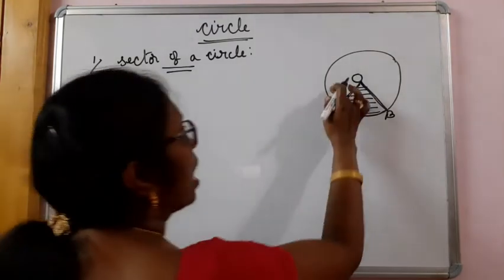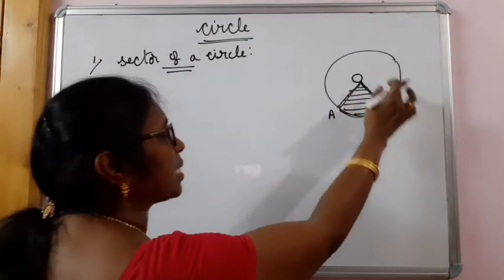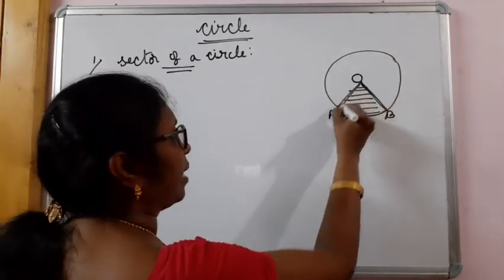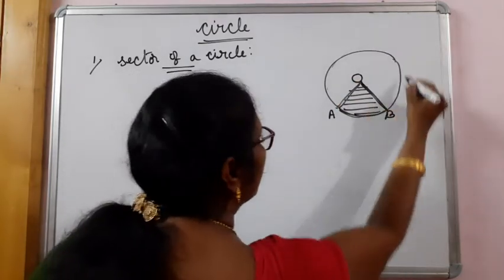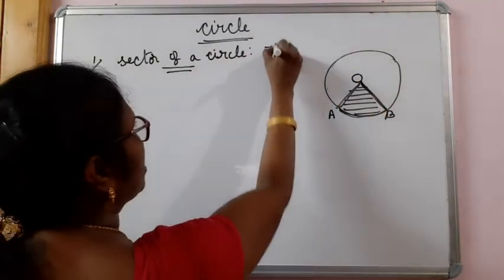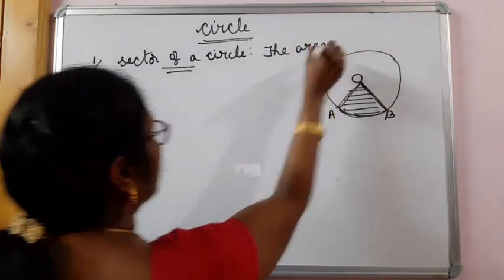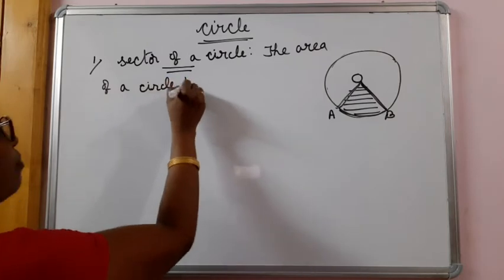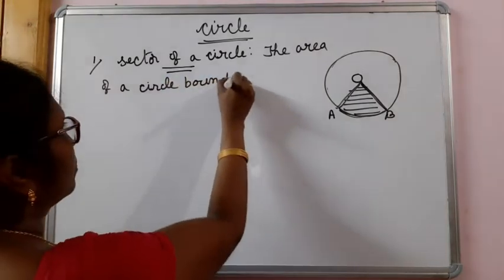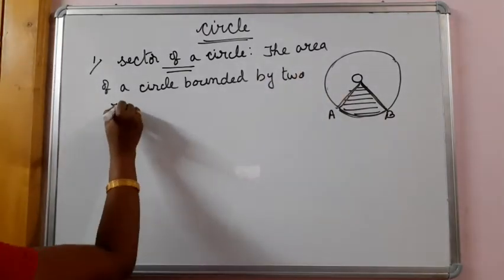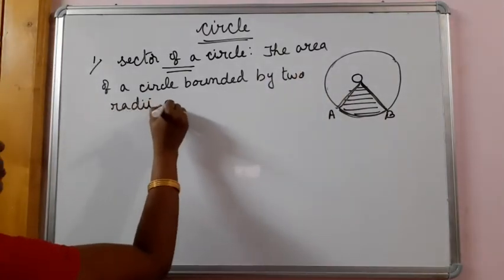Same way, the unshaded part is also a sector because this unshaded part is also bounded by two radii and this major arc. So actually sector of a circle means the area of a circle bounded by two radii and an arc.